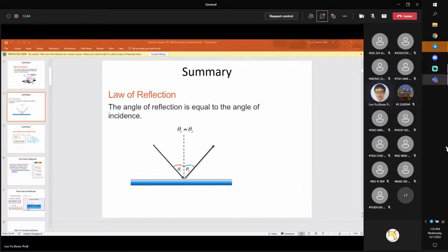If my incident light is along the surface normal, what will be the direction of the reflected light? Again, if my light is now incident along the surface normal, what will be the direction of the reflected light? Yes, still online? Any suggestion? You can just unmute yourself and speak.